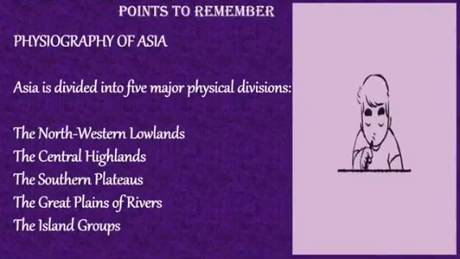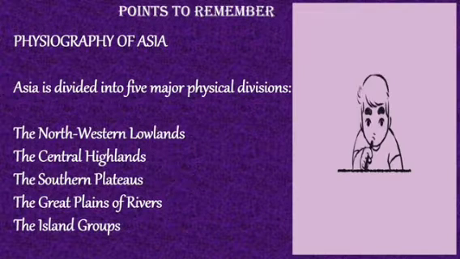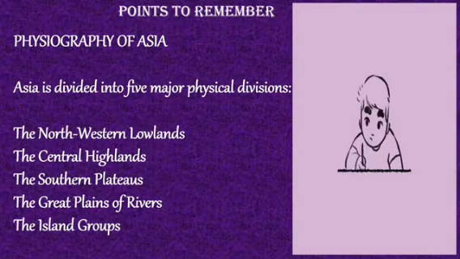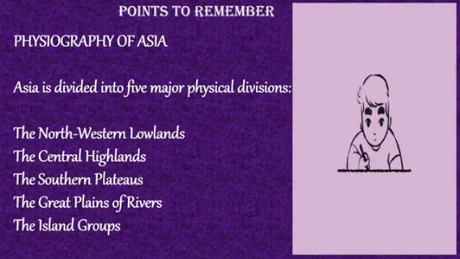Children, we have completed today's class. Please take out your classwork and write these points. The subheading is Physiography of Asia. Asia is divided into 5 major physical divisions: the northwestern lowlands, the central highlands, the southern plateaus, the great plains of rivers, the island groups.